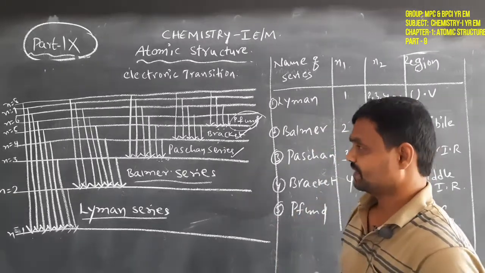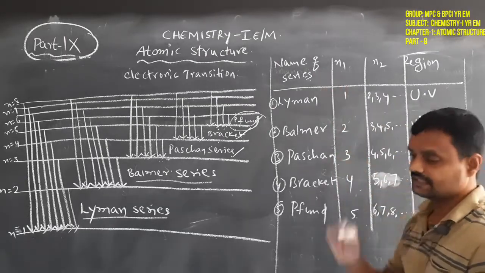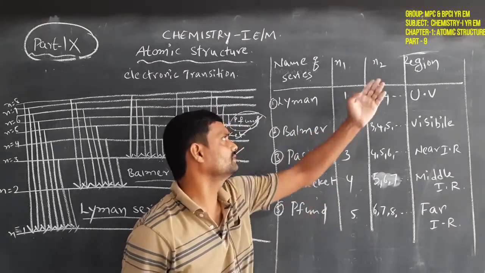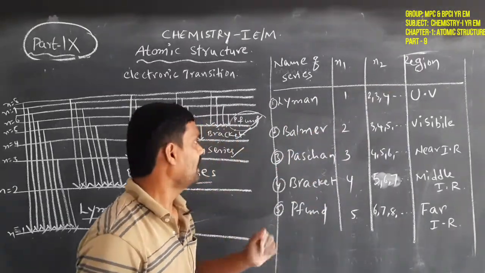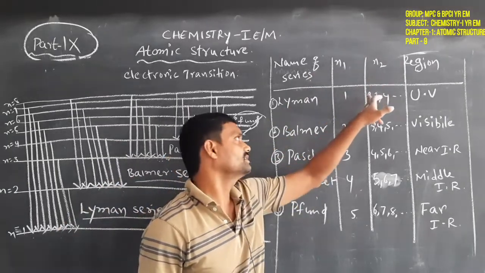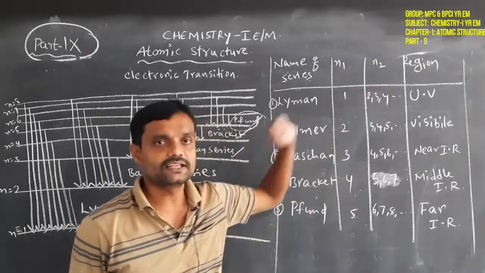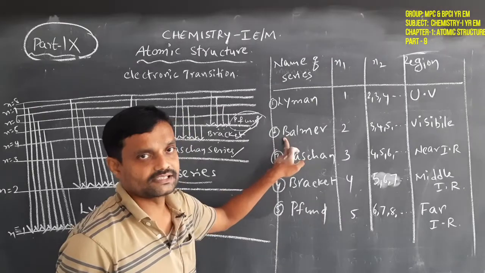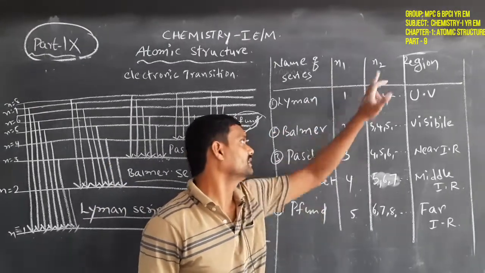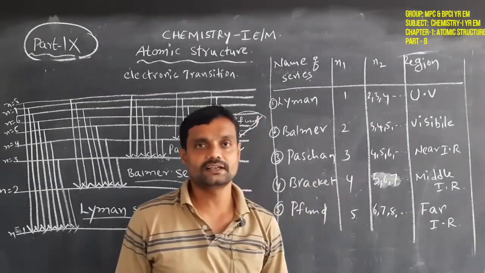And the simple tabular form for this hydrogen atomic spectrum gives the name of the series, their n1 value, their n2 value, and their appearing region. Already we know the Lyman series: n1 is 1, n2 is 2, 3, 4 and so on. It appears in the UV region. Second is the Balmer series. n1 is 2, n2 is 3, 4, 5 and so on. It appears in the visible region.